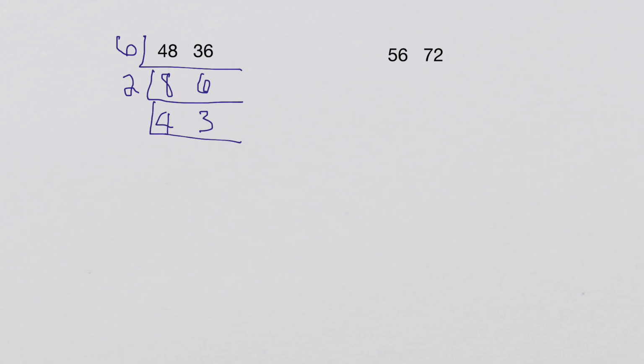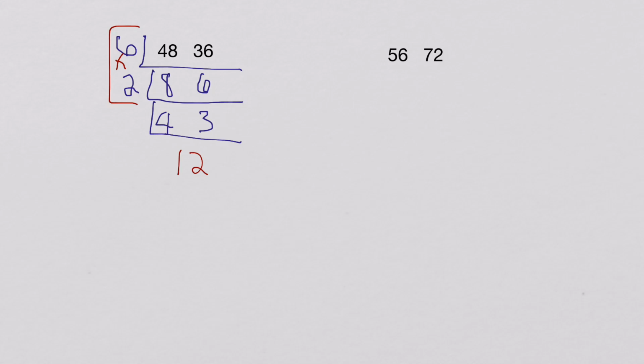So now I go back and I look at the numbers that I've written outside, and I see that I have a 6 and a 2. All I had to do is multiply those numbers. 6 times 2 is 12. And the greatest common factor of 48 and 36 is 12.